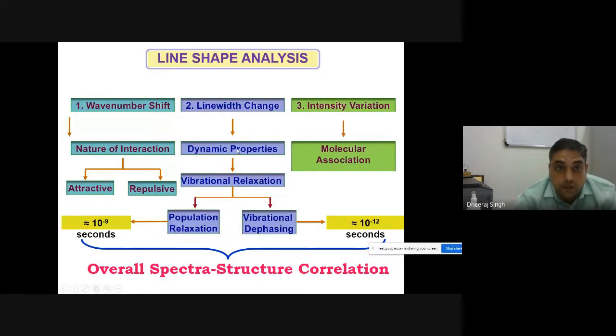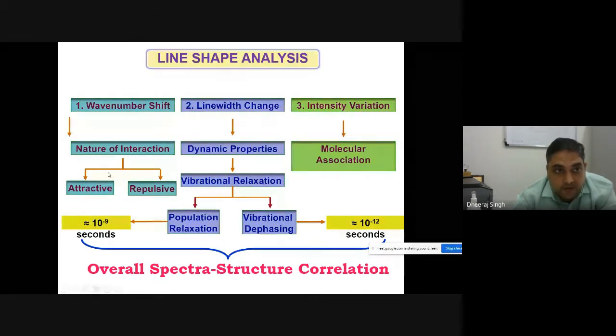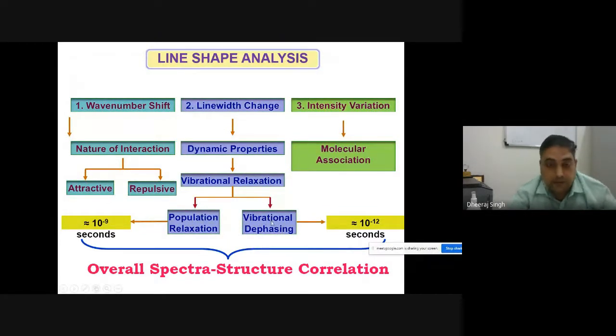And line width change generally shows the dynamic property. By calculating the line width at appropriate conditions, you can find the vibration dephasing or population relaxation. Generally in Raman and IR, whatever line spreading or line width you are collecting comes from the vibration dephasing part. And you know that vibration dephasing has a much larger time scale, on the picosecond order, while population relaxation or wave number shift happens on the nanosecond order. So this picosecond order is a very high time scale, which is why line width is generally decided by vibration dephasing to a larger extent.